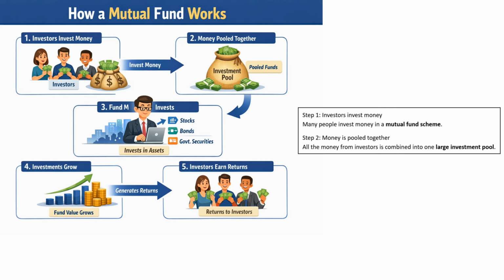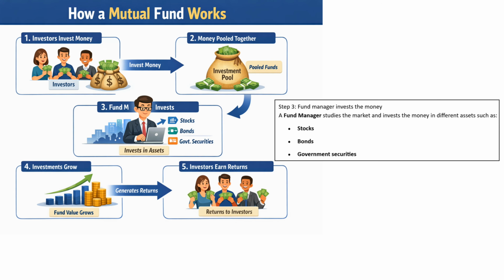Now we will see how a mutual fund works. Step 1. Investors invest money. Many people invest money in a mutual fund scheme. Step 2. Money is pooled together. All the money from the investors is combined into one large investment pool. Step 3. Fund manager invests the money. A fund manager studies the market and invests the money in different assets like stocks, bonds, and government securities.